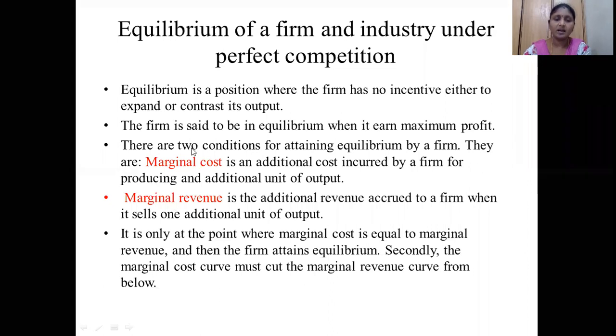This is the cost, the expenditure the company makes for increasing its output. By using this, it increases its output. By selling those products, it gets some revenue, and that accumulated revenue is called marginal revenue. So for getting the equilibrium of a firm, what are the two variables that should be equal? The marginal cost should be equal to the marginal revenue. It is only at the point where marginal cost equals marginal revenue that the firm attains what position?